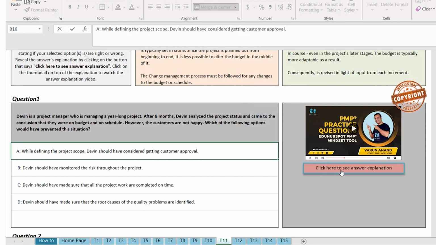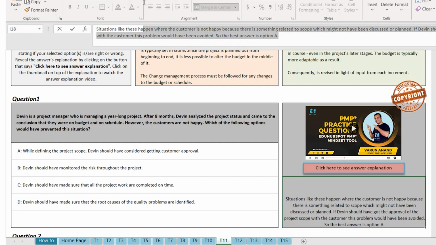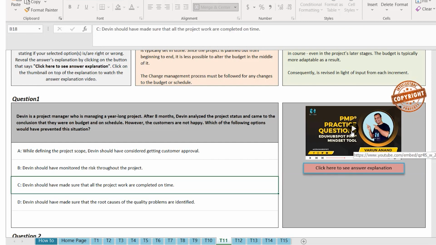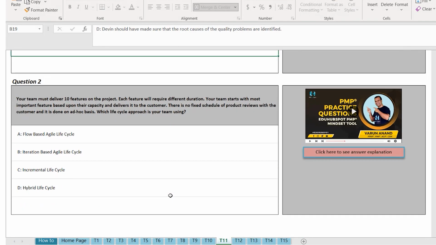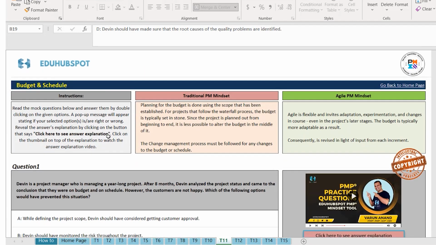If I click here to see the answer explanation, you will see the explanation why it is correct. You can also watch the video explanation for this question by clicking on this video, and it's going to take you to a new video where you can watch it. There is another question which you can practice, but once again, I'm not going to practice it for you. I want you guys to practice. And how you can do it?